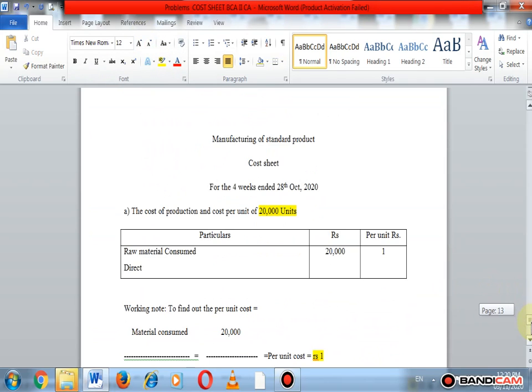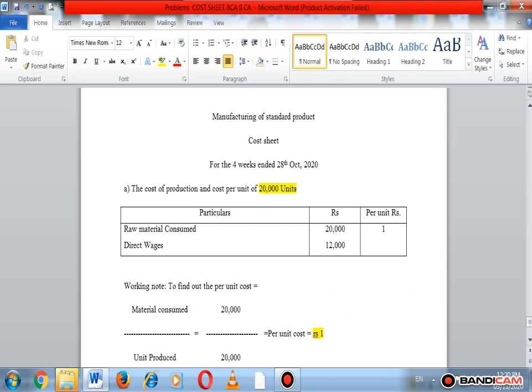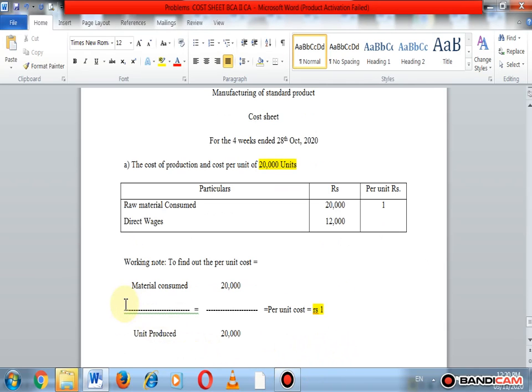Here we add the direct wages, which amount to rupees 12,000, and find out the cost per unit. So we use this formula again. Okay, it is the first working note.